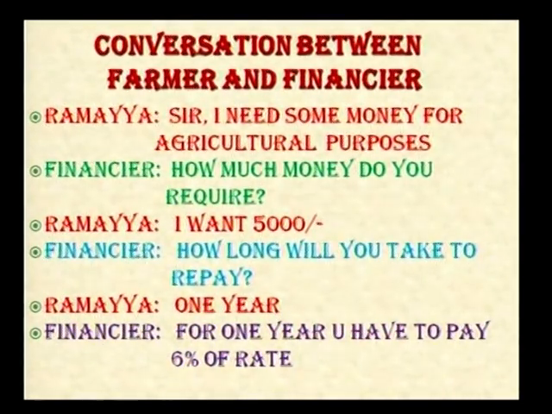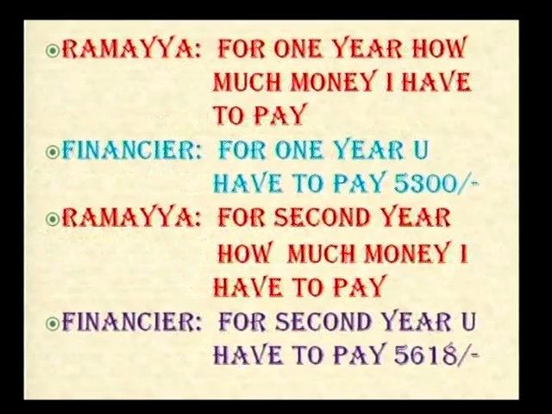Again the financier said, "For 1 year, you have to pay 6% rate." So again, here also the farmer is uneducated. He doesn't know everything. So here also, the farmer was clearing his doubts. What doubts? Let's see that. Ramaya: "Sir, for 1 year, how much money do I have to pay?" Then the financier said, "For 1 year, you have to pay 5,300 rupees."